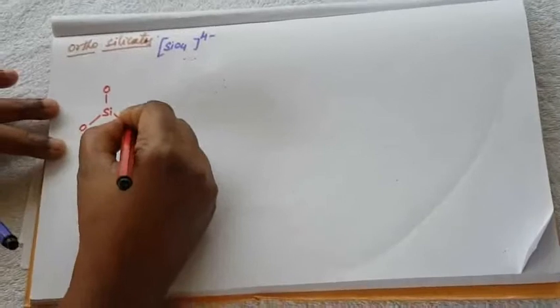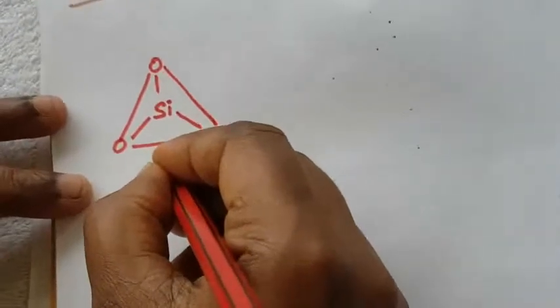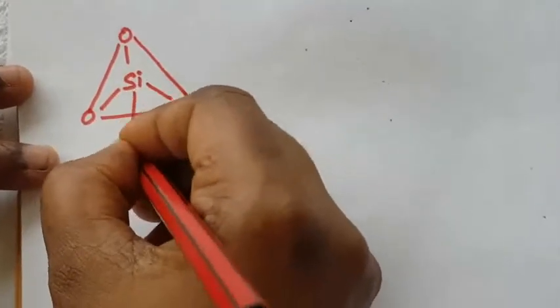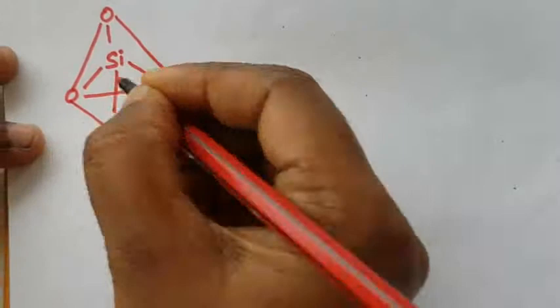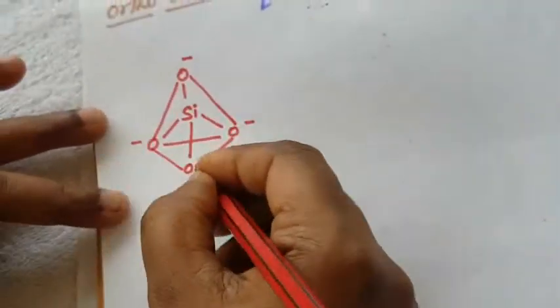First we draw the silicon structure. Here is silicon, with one oxygen, and here another oxygen. It is tetrahedral; three of these are in the same plane. Again, this is another oxygen. This is the tetrahedral arrangement, and this is the negative charge.